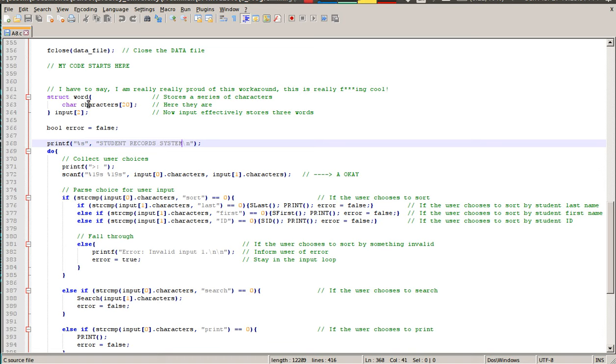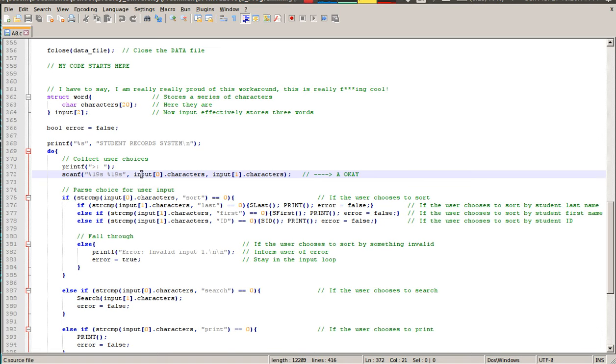So I created a structure following suit with the idea that this is about demonstrating what you know about structures. And I have to say, I actually really am proud of this workaround. It really is pretty cool. So I created struct word, and the word has characters, and I created 2 words, so 2 commands. And I simply recorded from scanf using 19 as a parameter of the actual format %s. That way I didn't overflow the characters within the actual structure, which I learned online, and I think it's really cool because otherwise you could easily create some sort of buffer overflow.